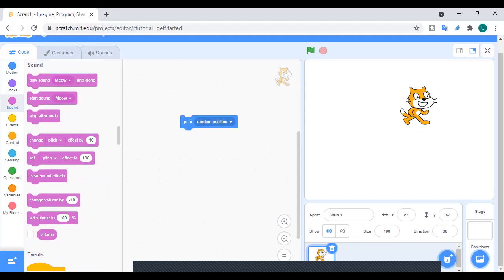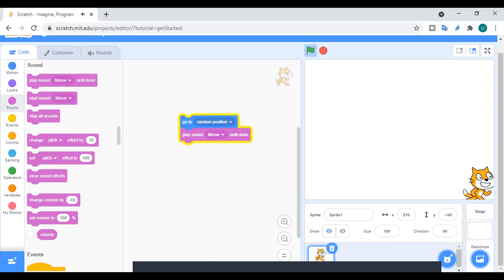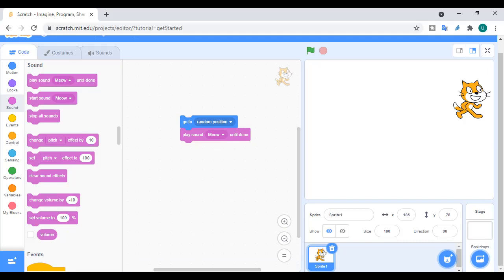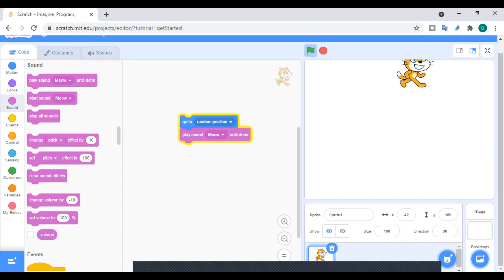Now the second one: we will click on the sound category. From here, we will find the block on which it is written play sound. It is the first one. We will drag this and bring it over here. When the grayish part comes, we will leave it, and they're joined together. Now click on this. Wow, see, it's doing the two functions together. It is moving to random positions and playing the sound as well. If I click on play sound or go to, the two functions happen together, right?